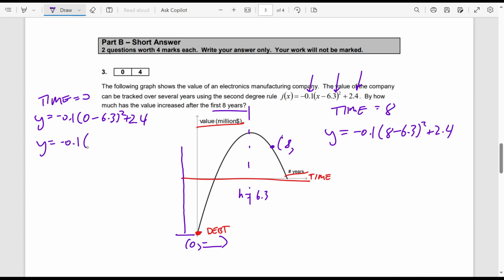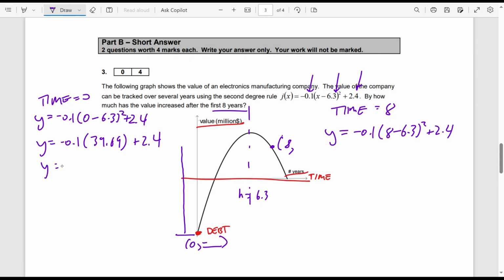Negative 0.1. I'll do this one real quick. 6.3. 39.69 plus 2.4.